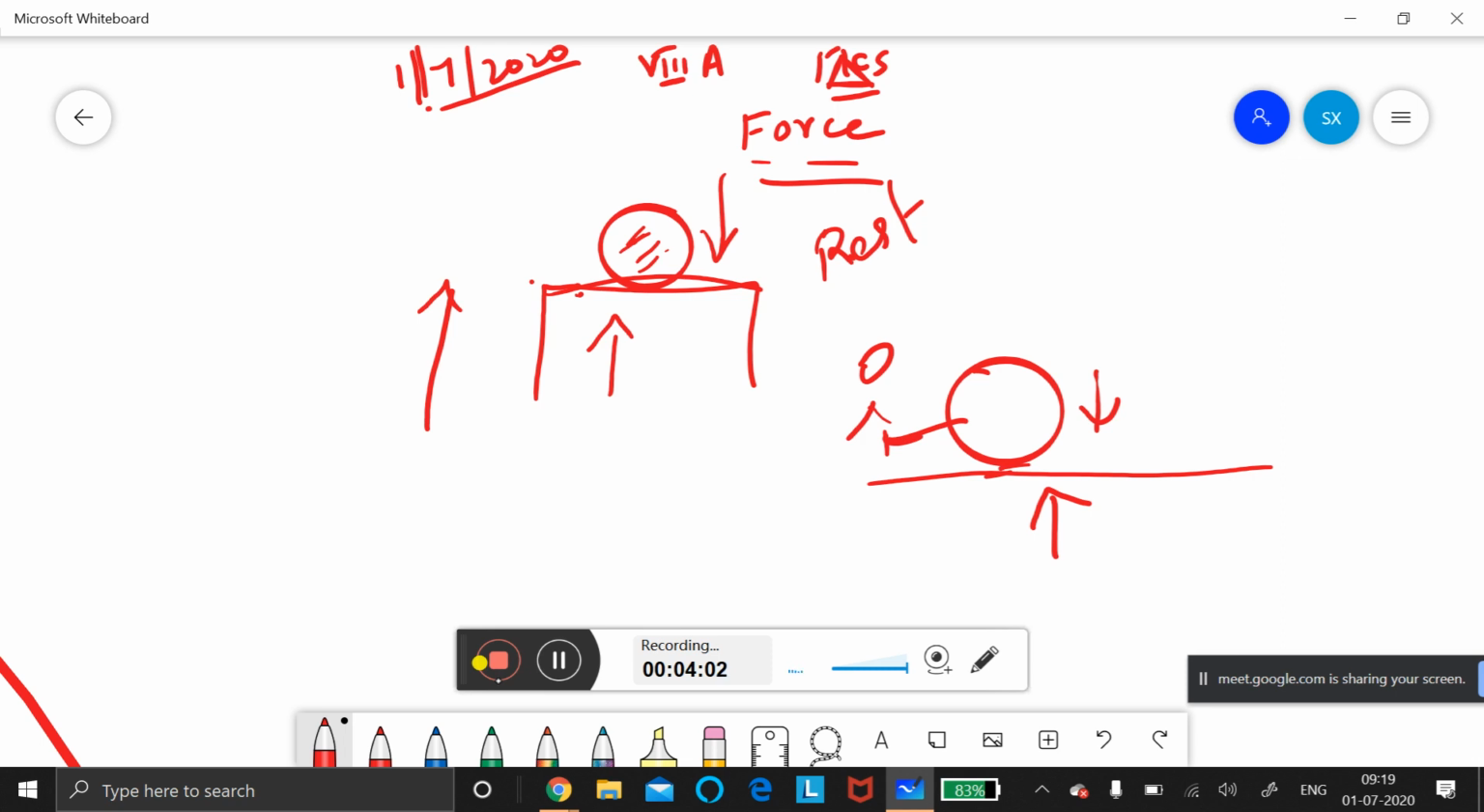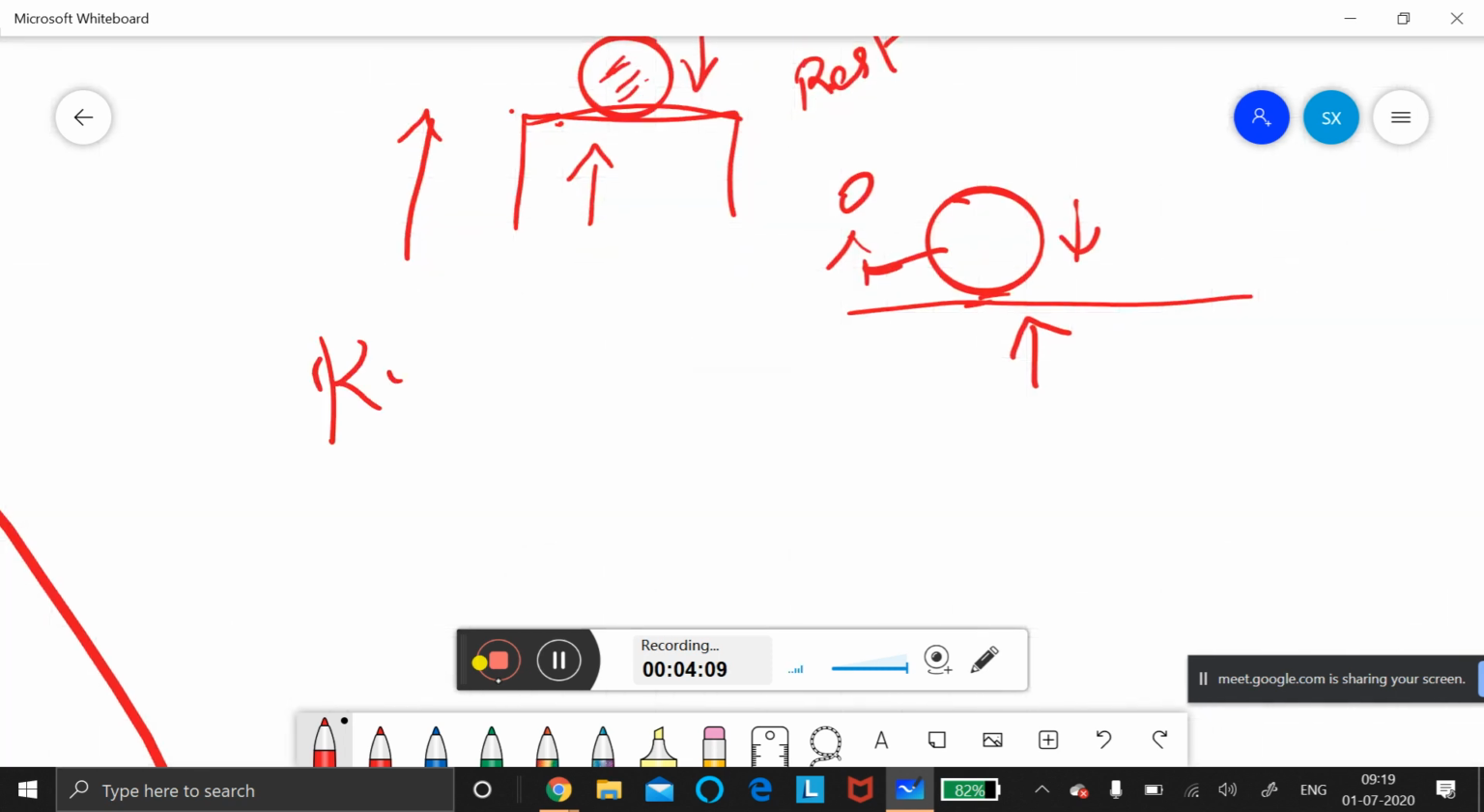So we calculate that many forces exist together. This is called the resultant force. Resultant means the sum of all the forces. When many forces are acting on the object, the resultant force means the sum of all the forces as though a single force is acting.